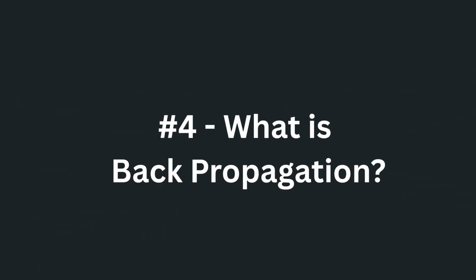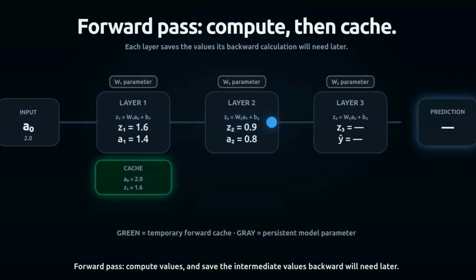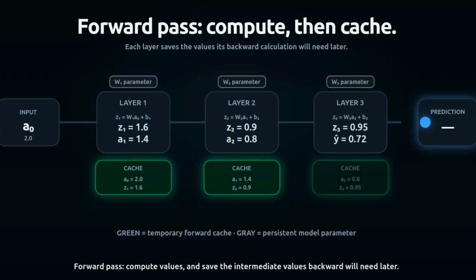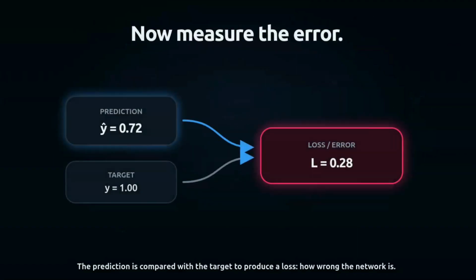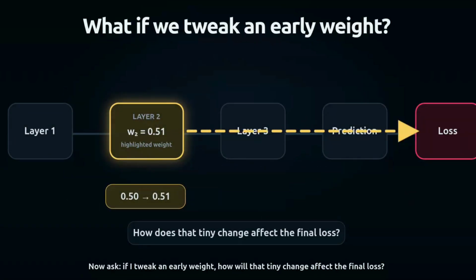Which brings us to how the network actually learns. Question 4. What is backpropagation actually doing? People often describe backprop as the intelligence of the network. It's not. Think of a network as a long chain of functions. We get a prediction at the end, we measure how wrong it is, and we want to know, if I tweak this specific weight in layer 2, how does it affect the error at the very end?